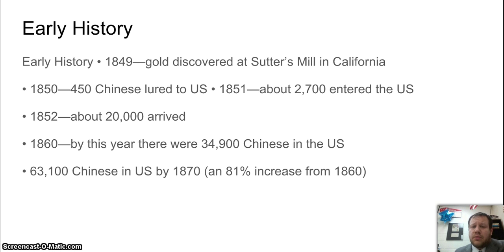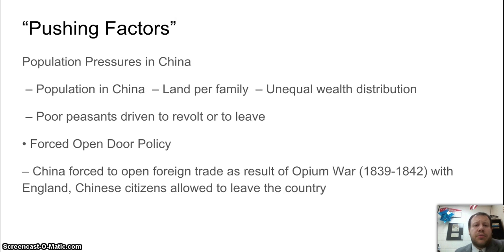Why are they coming here? Okay, why are they coming across the Pacific to California? There were actually a lot of pushing factors. One issue in China was population. The Chinese population is going up, and land by family wasn't very equal. The rich in China controlled all the land. The poor had next to nothing. It was really a land of very, very rich and very, very poor.